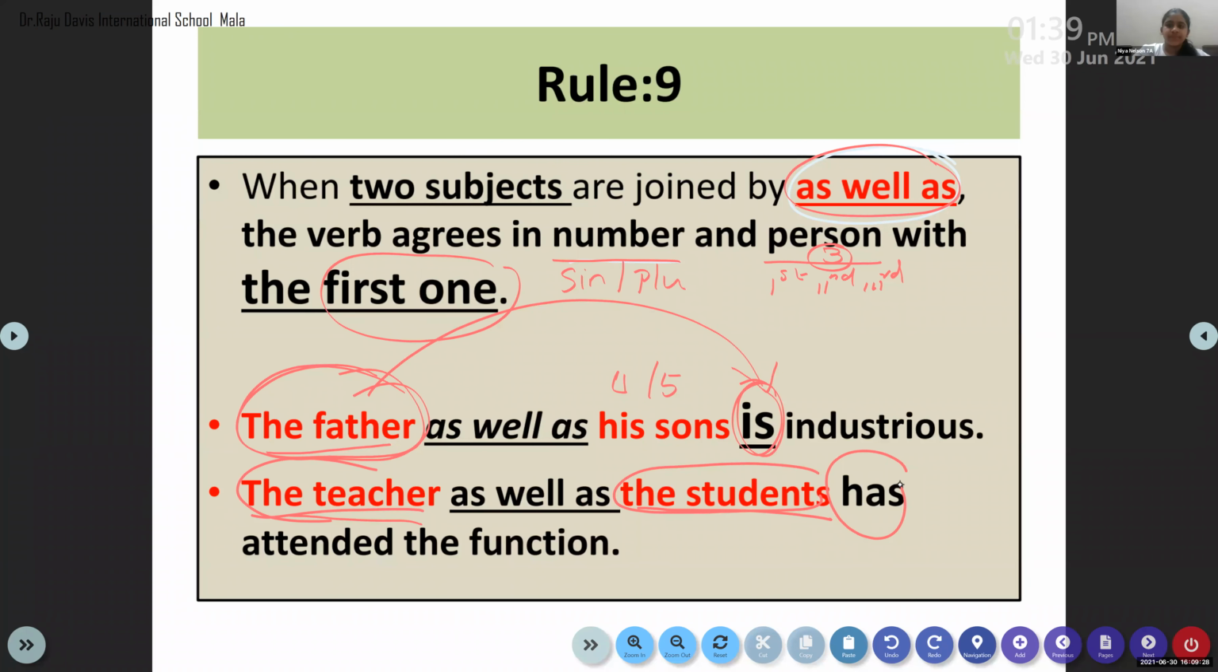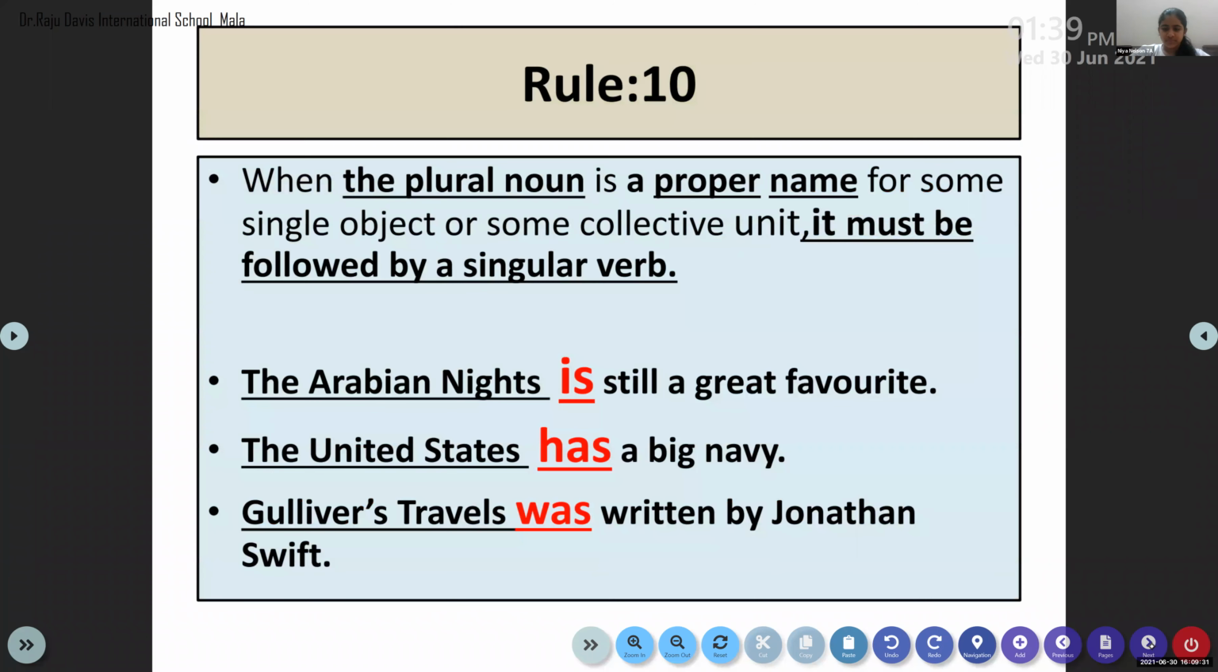Let us talk about the last rule of the year under subject verb agreement. When the plural noun is a proper name for some single object or some collective unit, it might be followed by a singular verb. So remember, when the plural noun is a proper name, it can be the name of a book. It can be a name of a country. Whatever it is, if it gives us one single idea, or that collection is labeled as a single unit and it is a proper name.